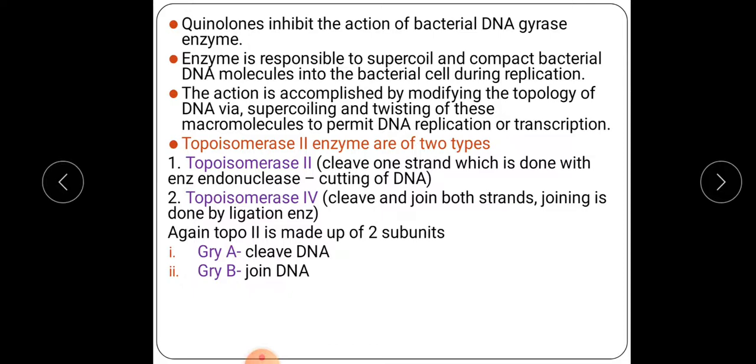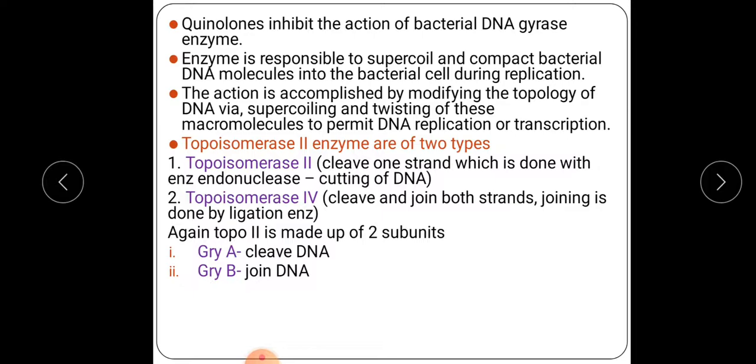DNA polymerase is an enzyme which helps the separated DNA to form again the double helix by forming the nucleotides. Then there is also one enzyme, DNA gyrase, which is involved in supercoiling of DNA. This enzyme is responsible to supercoil and compact bacterial DNA molecules.